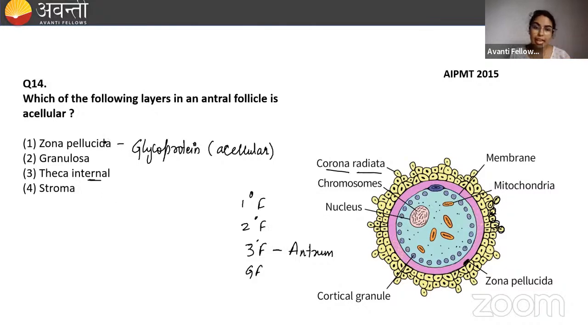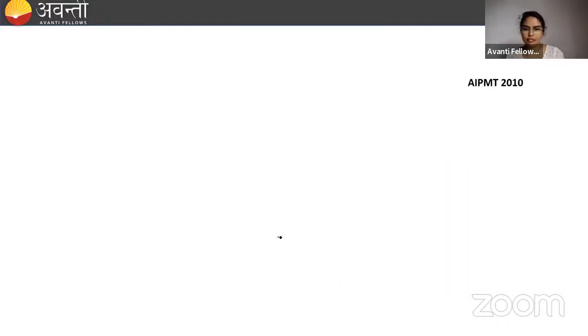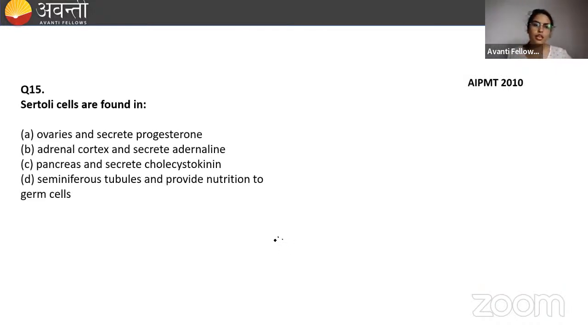But here, which is the acellular, that is zona pellucida, beta. Granulosa cells, acellular condition नहीं है. Theca interna and externa also have the cells, and the stroma is nowhere related here. So zona pellucida is acellular because it is glycoproteinaceous. Clear? Now, Sertoli cells are found in.